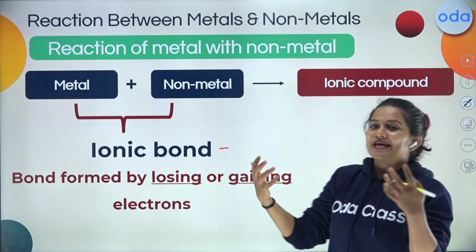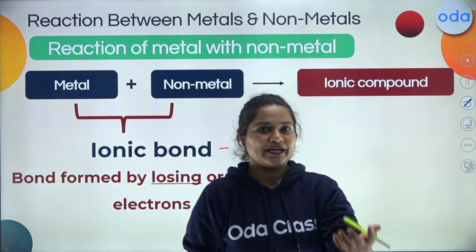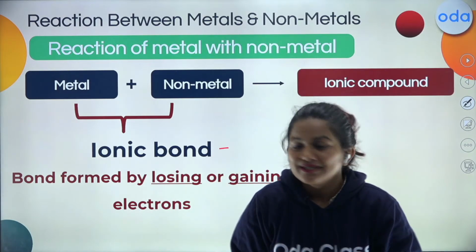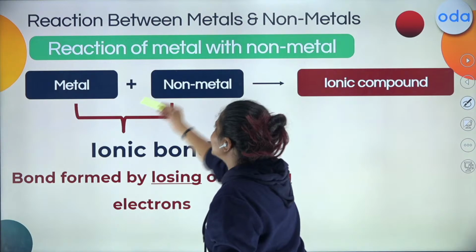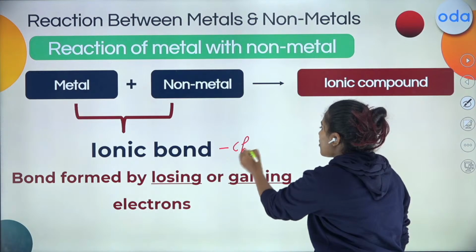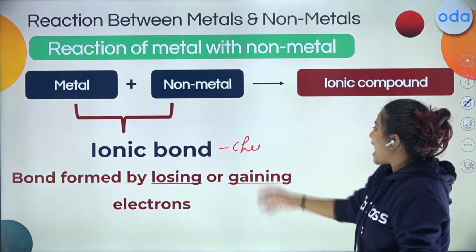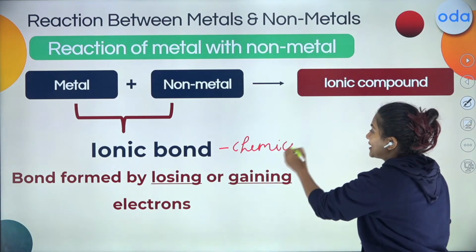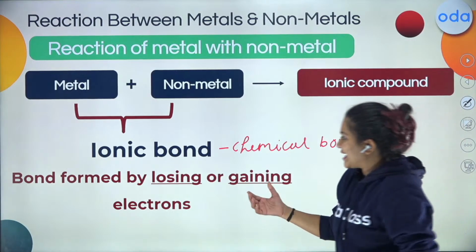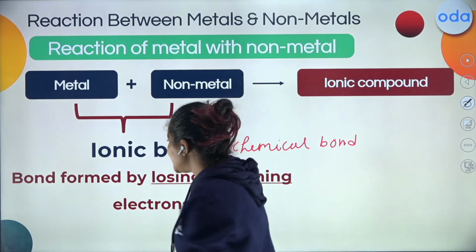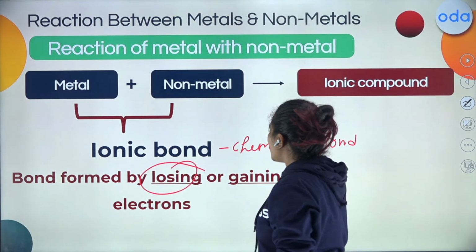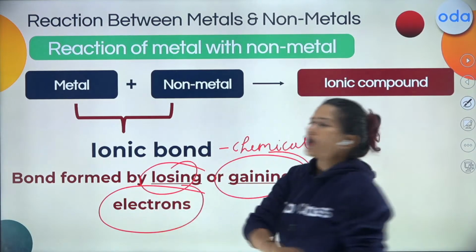Correct. Just like you guys, you have friends, okay, you have another friend, and between you two there is a bond. You guys are friends. So there is a bond formed between metals and non-metals. The name of that chemical bond is ionic bond. Now, when I say ionic, it is the bond usually formed by losing or gaining electrons.